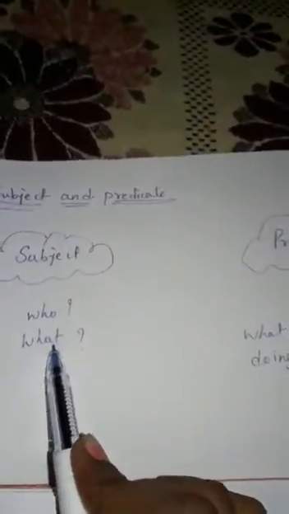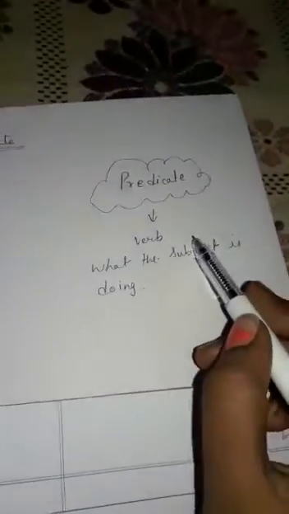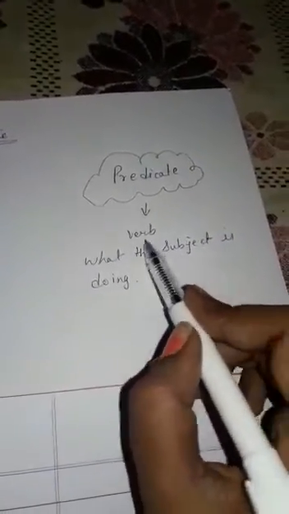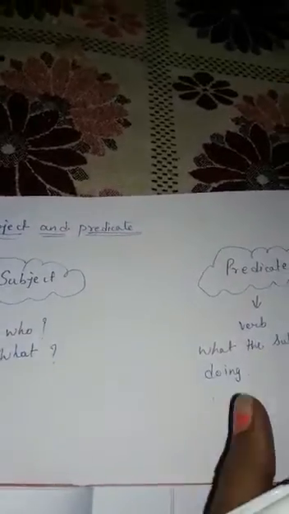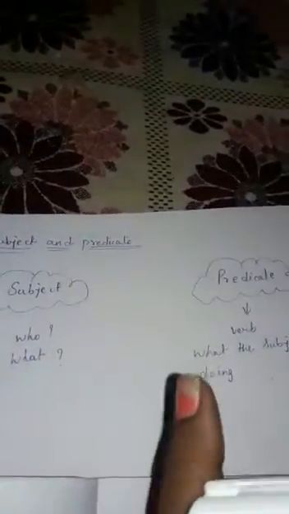As we saw before, the subject tells about who and what, and the predicate tells about the verb of the sentence, and what the subject is doing. By this you can easily understand the subject and predicate, and it is a very important part of grammar and sentences to know about the subject and predicate.